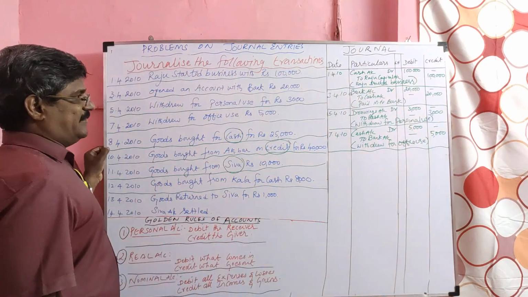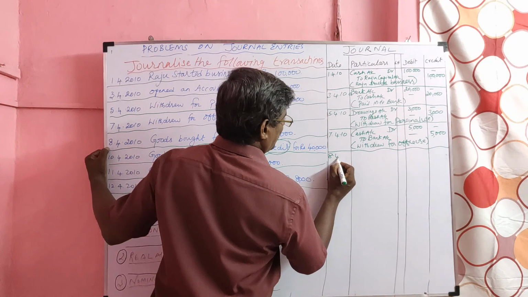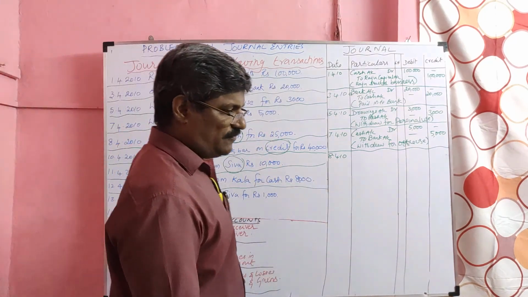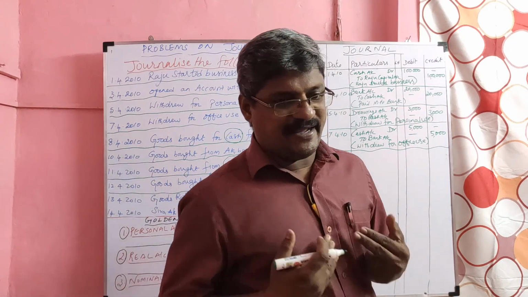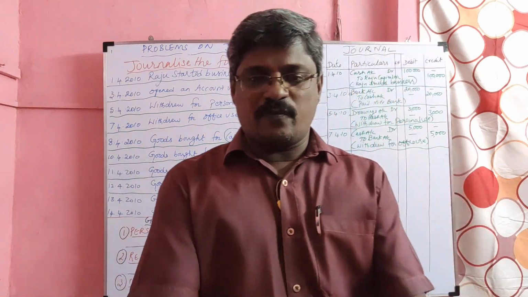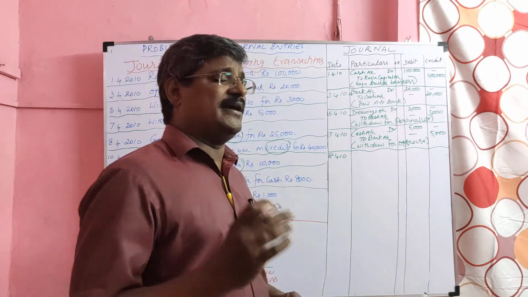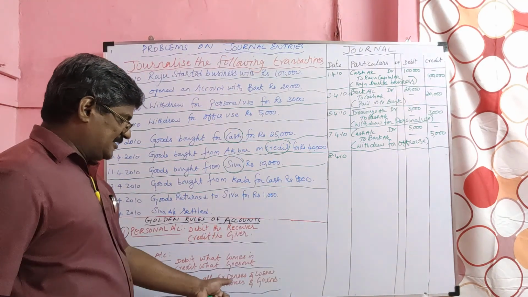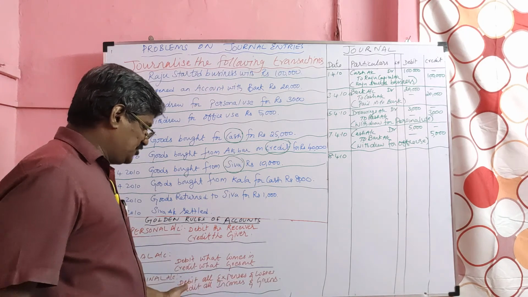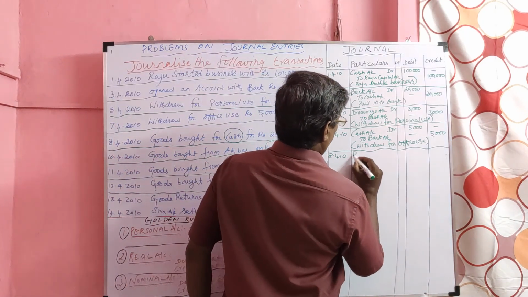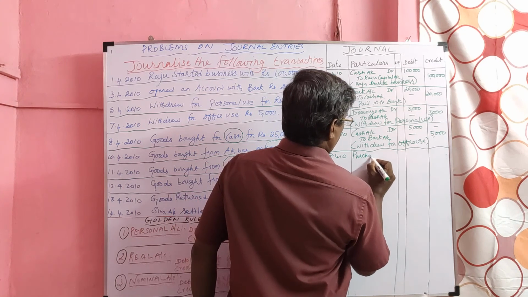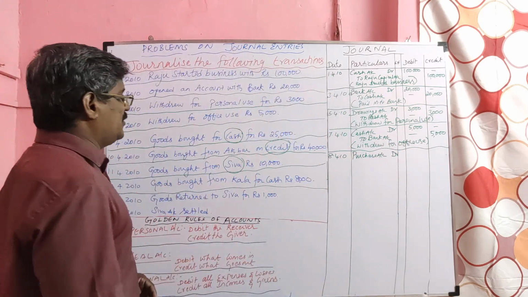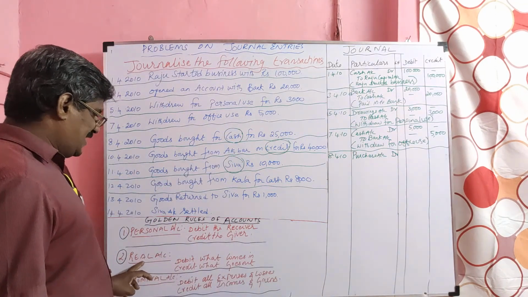Next, on 8th April 2010, goods bought for cash. So goods are coming in, cash is going out. When goods are coming in, we term it as purchase. Purchase is a nominal account. Since it is an expense, it should be debited. From us, what is going out? Cash. Cash is a real account.